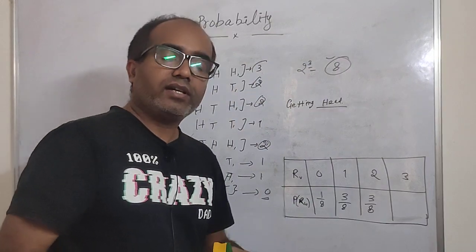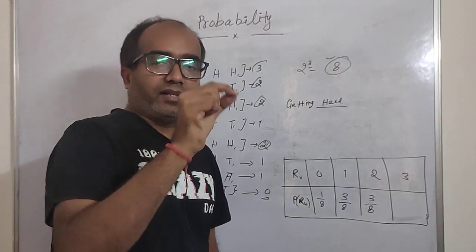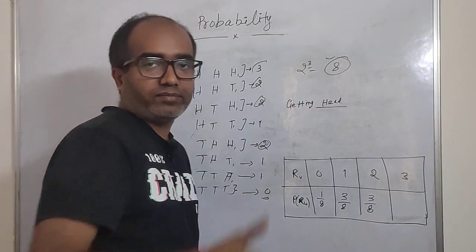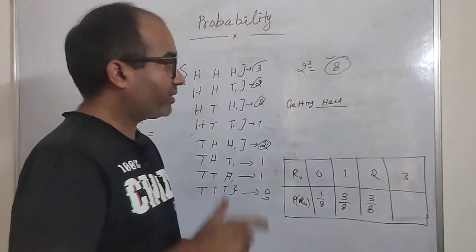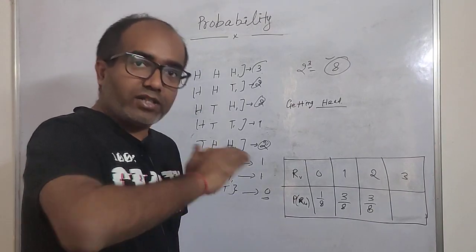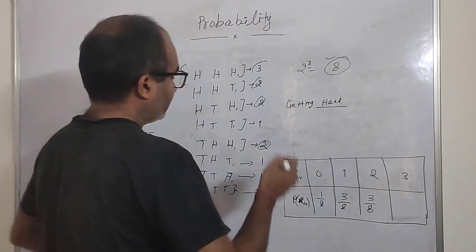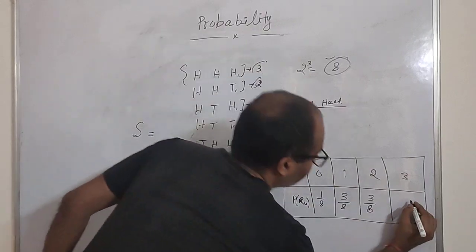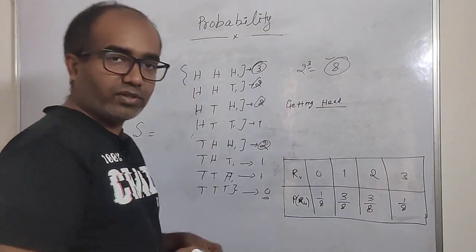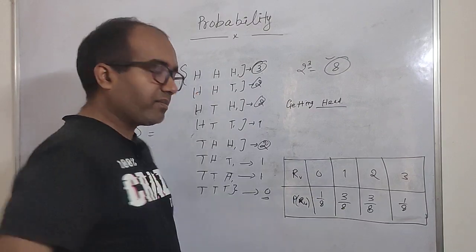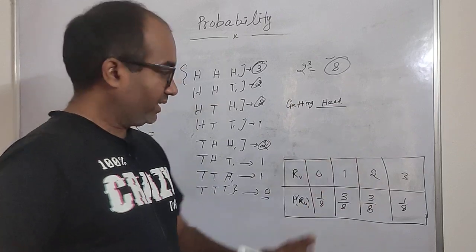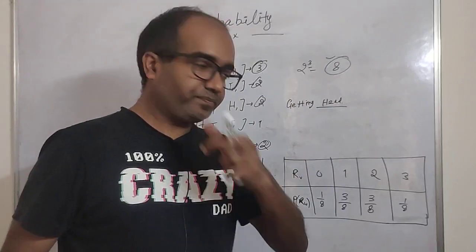Now comes 3. What is the probability of getting 3 heads when you do this experiment, throwing the coin 3 times? After throwing the coin 3 times, what is the probability of getting all 3 heads? So the probability is 1 by 8, because you have got 3 heads only once, right? So this is known as the probability table.